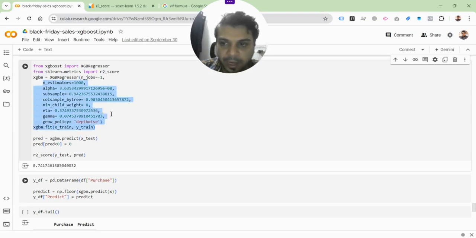The other things that you're seeing within this bracket here are called hyperparameters. Hyperparameters are the factors that define how the model will work. Okay, how many iterations are going to be done is essentially what 1000 stands for. The higher this number, the longer this is going to take, by the way. This is going to take a while to run on your system, and for the other things that you are looking at here, I would suggest that you go for the values that have been provided here already.